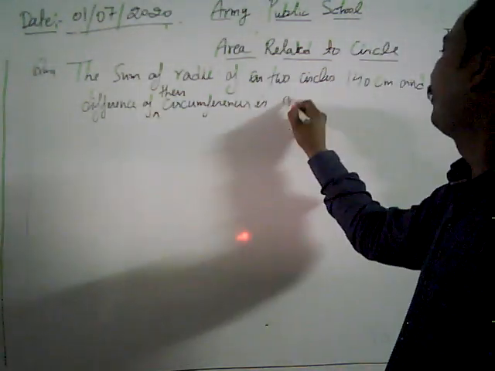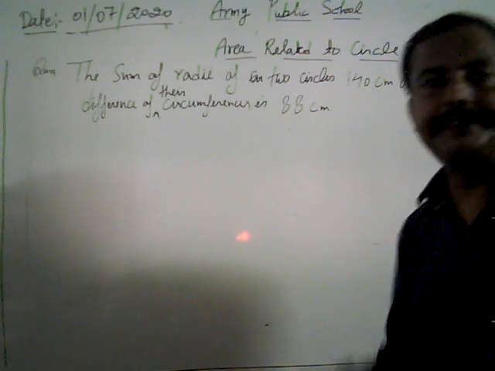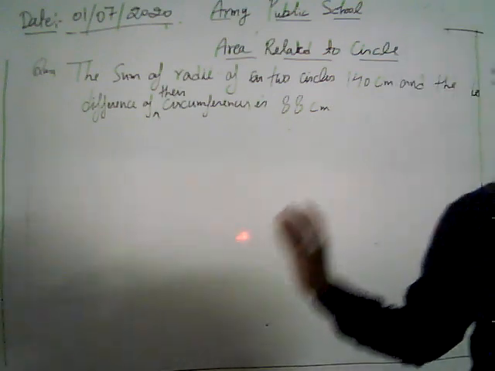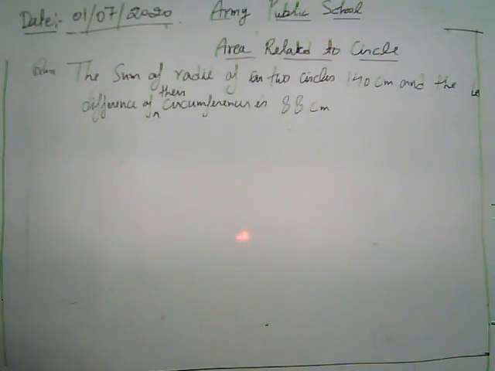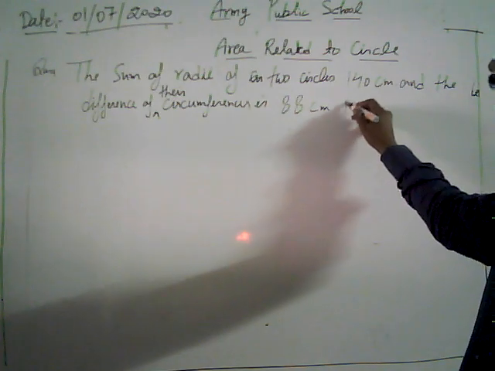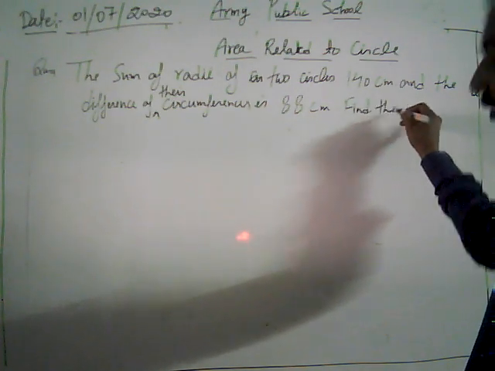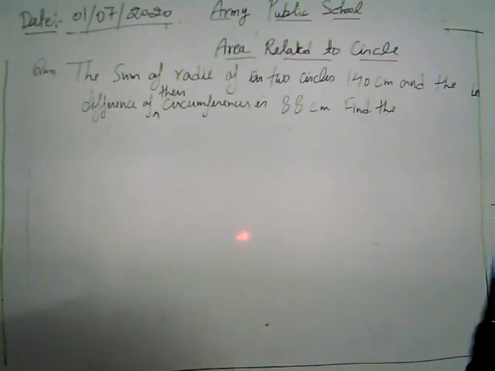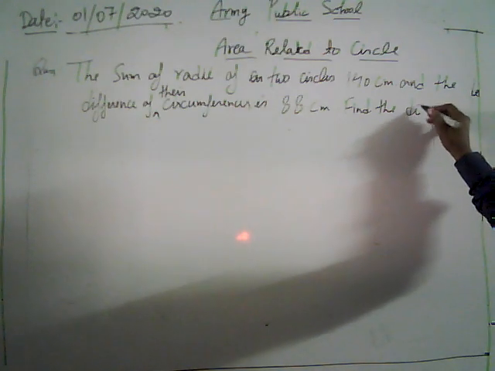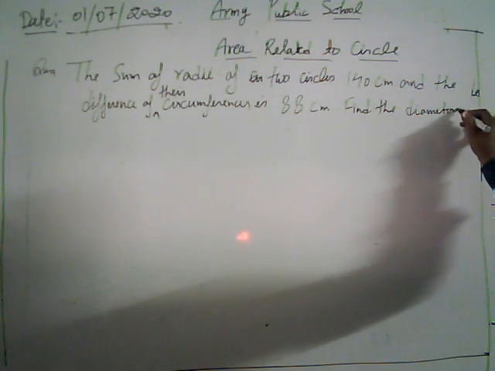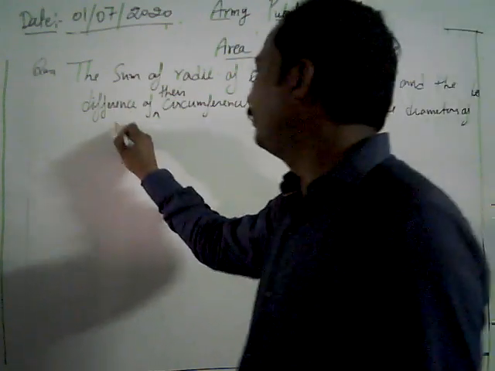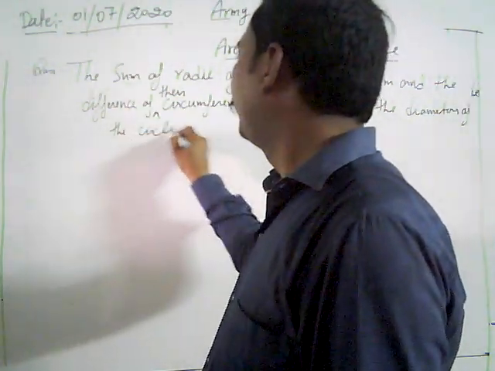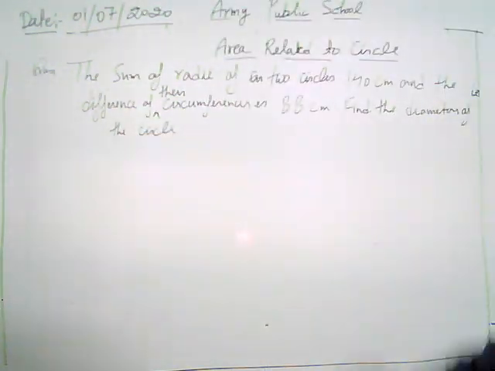It's 88 centimeter. It's given as 88 centimeter. We have to find the diameter of the circles.